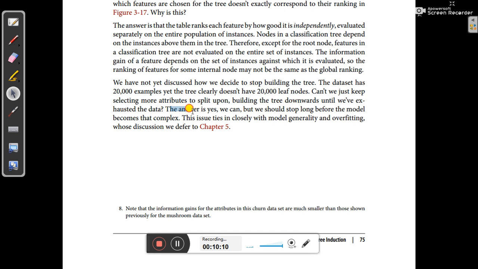The answer is yes, we can, but we should stop long before the model becomes that complex. That is an important point in the case of tree creation for classification. This issue ties in closely with model generality and overfitting, whose discussion we defer to chapter 5. We will discuss overfitting in a separate class.